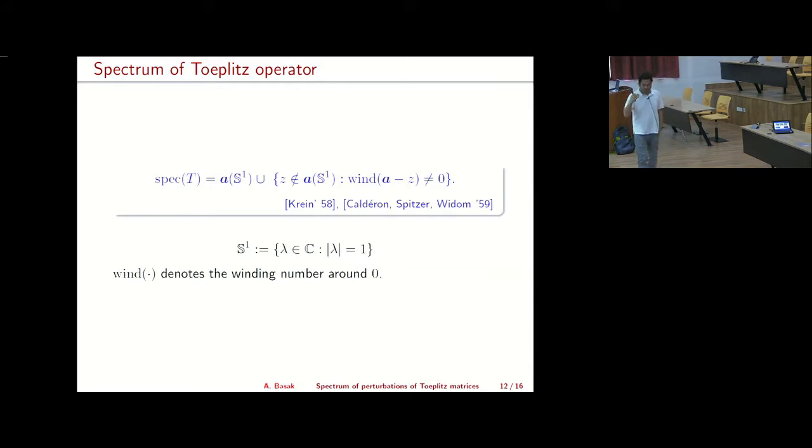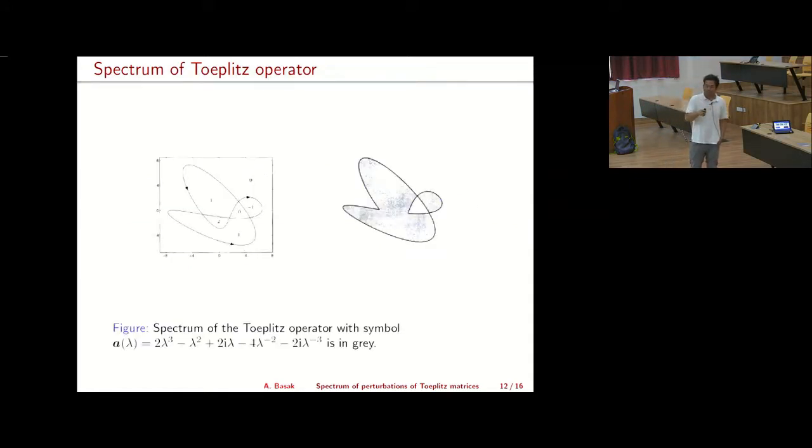So it has A of S1, and any point outside A of S1 for which the winding number of the symbol minus z is non-zero around 0, those points are also there. Okay, so let me again go back to these three examples. Before that, let me give you this example.